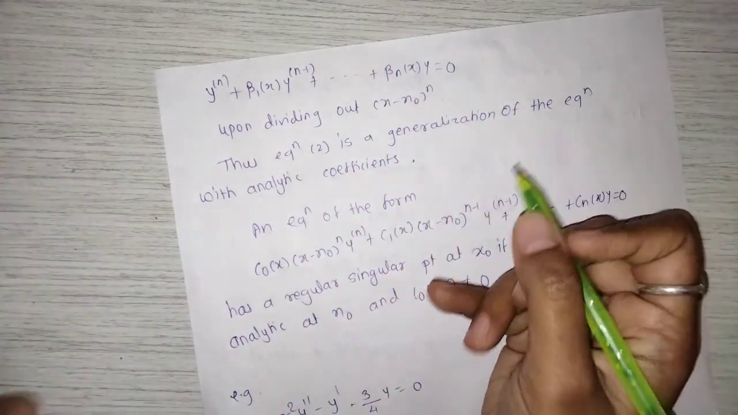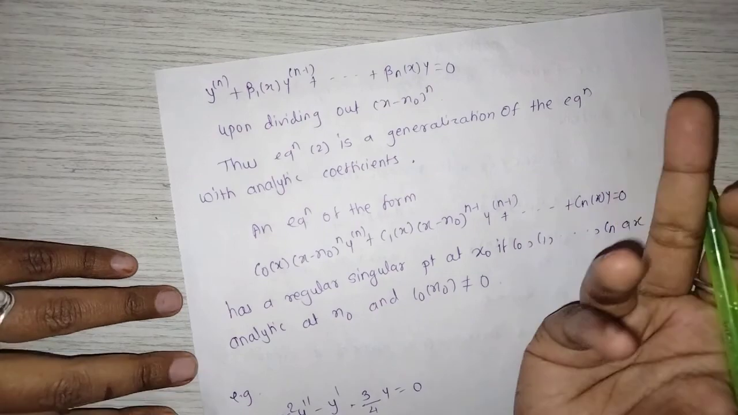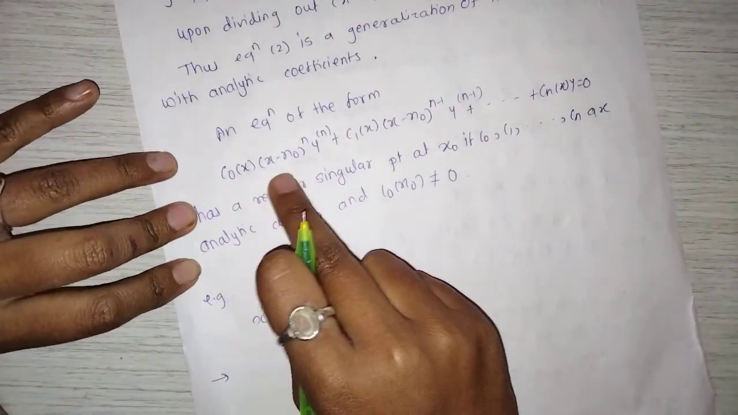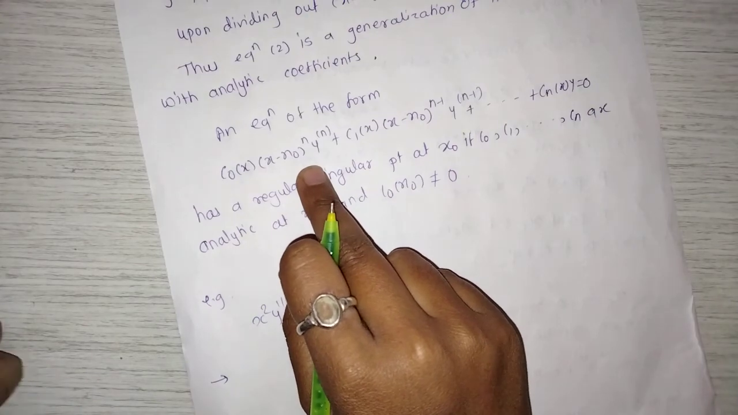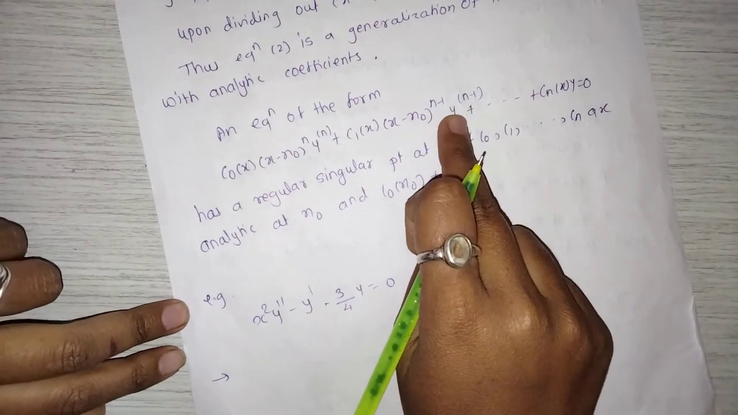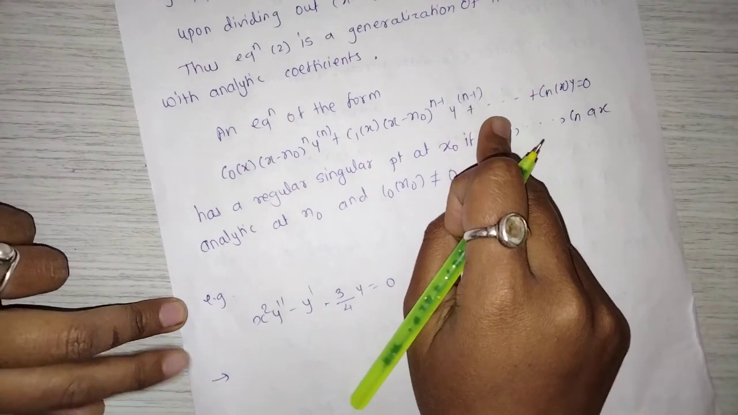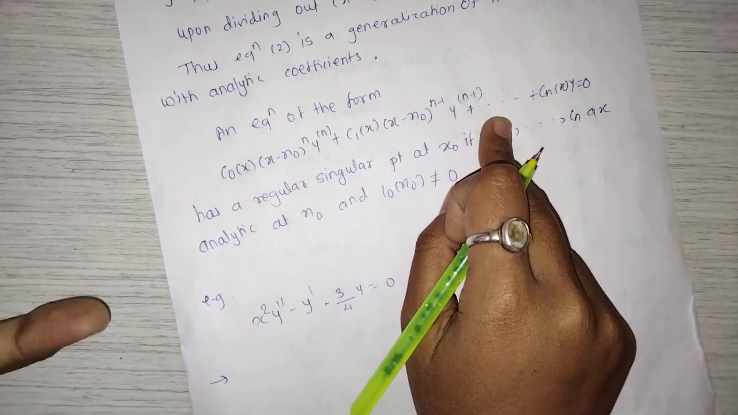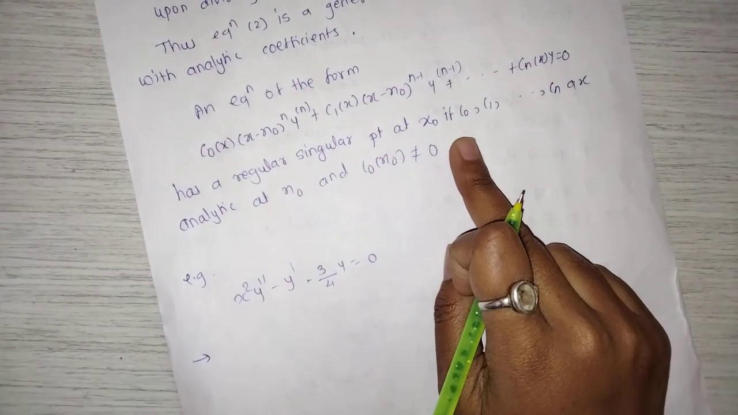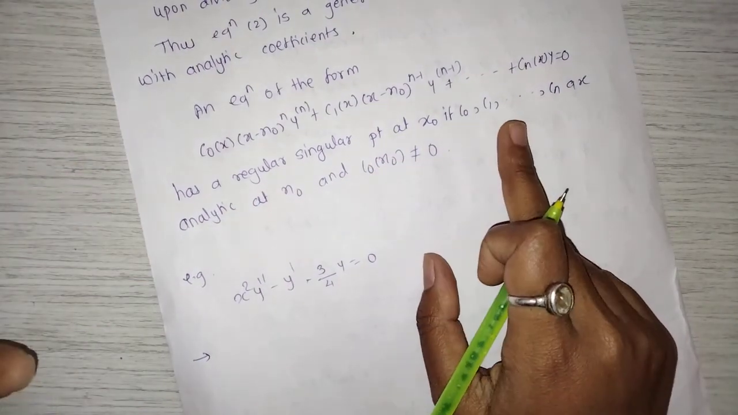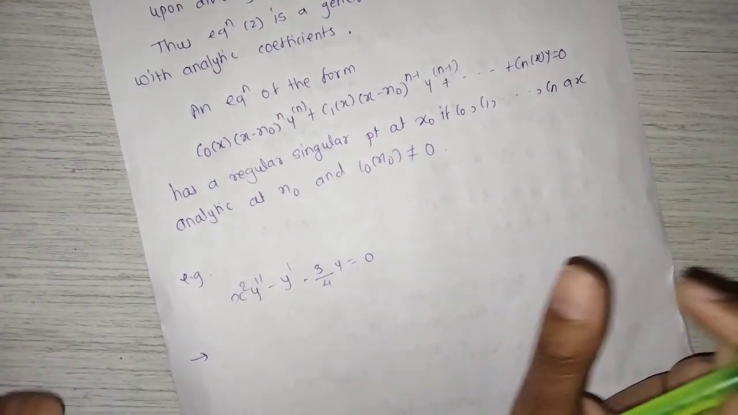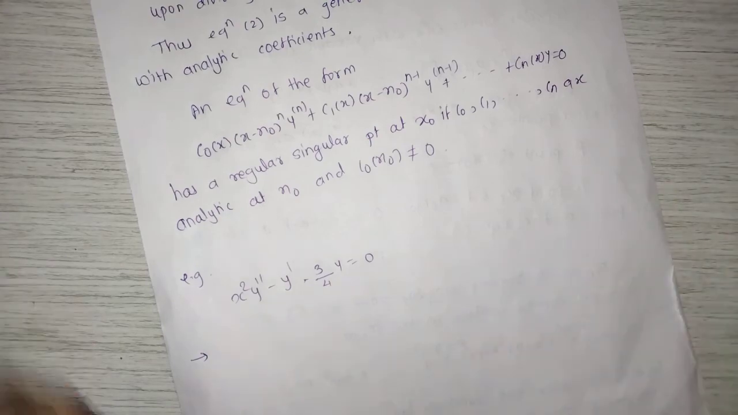Thus equation 2 is a generalization of the equation with analytic coefficients. An equation of the form c0 of x into x minus x0 raised to n y raised to n plus c1 of x minus x0 raised to n minus 1 y raised to n minus 1 plus and so on plus cn of x into y equal to 0 has a regular singular point at x0 if c0, c1 and so on cn are analytic at x0 and c0 at x0 is not equal to 0.